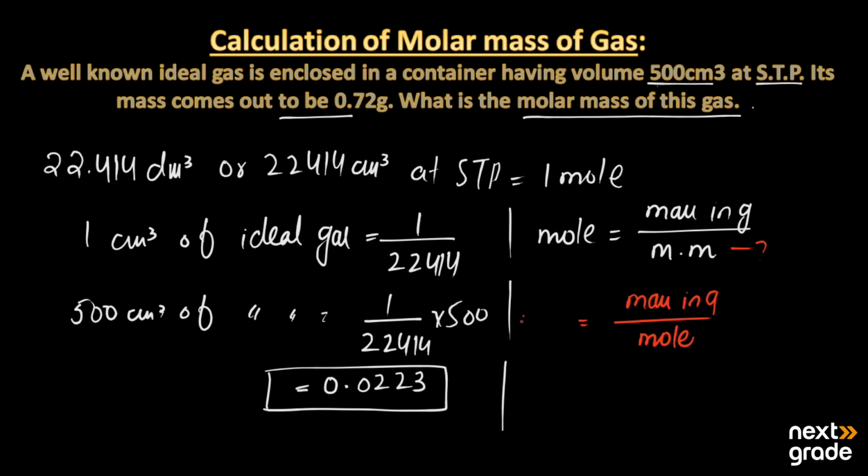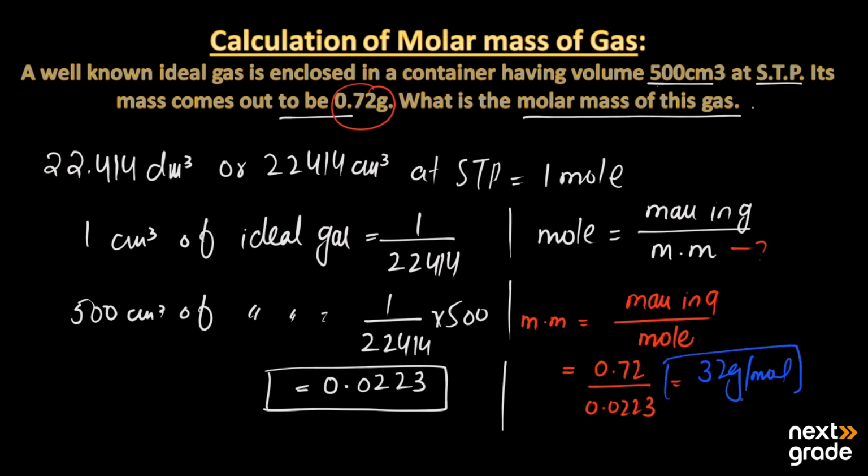The mass of the substance is 0.72 grams divided by its moles, that is 0.0223. So what will be the molar mass of the substance? The answer is 32 gram per mole. So the gas has molar mass 32 gram per mole, and the gas that was unknown is oxygen, O2, whose molar mass is 32 gram per mole.